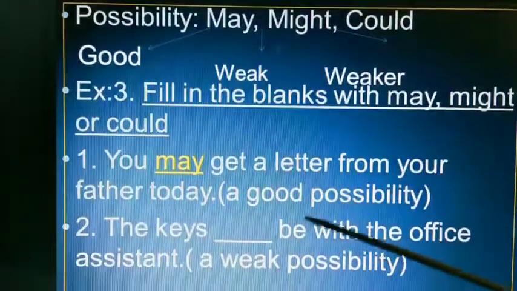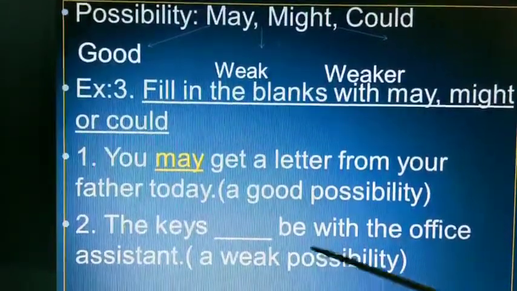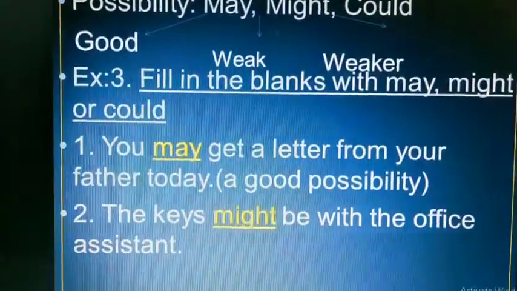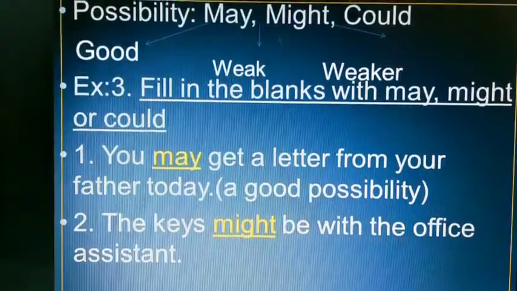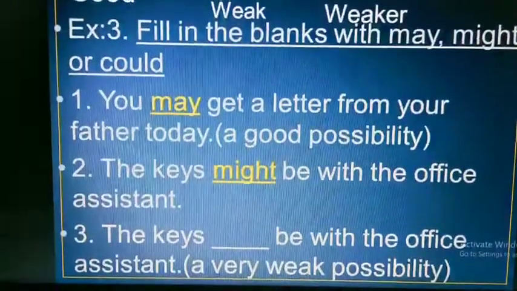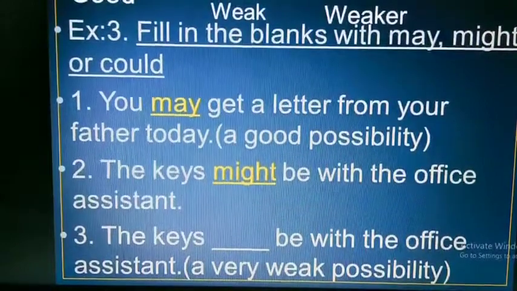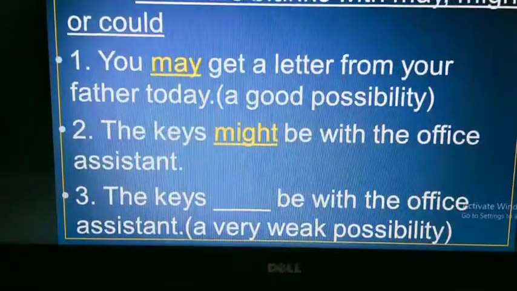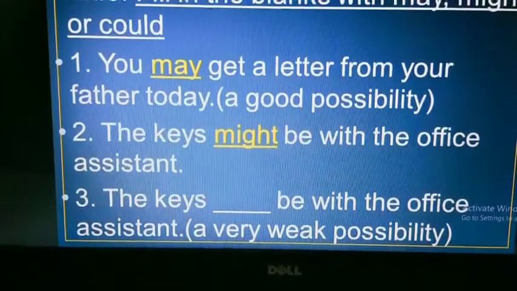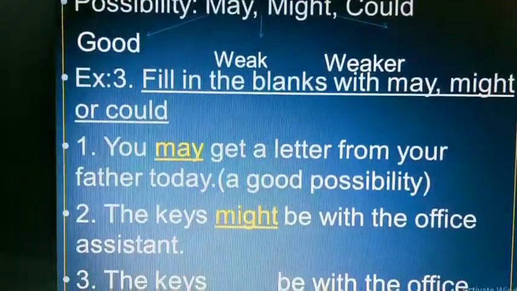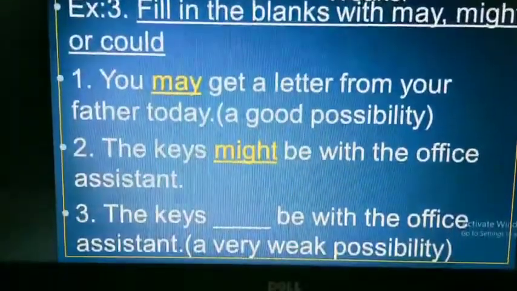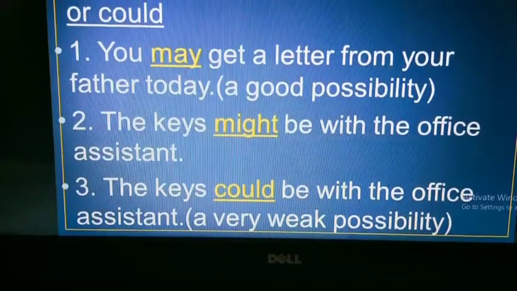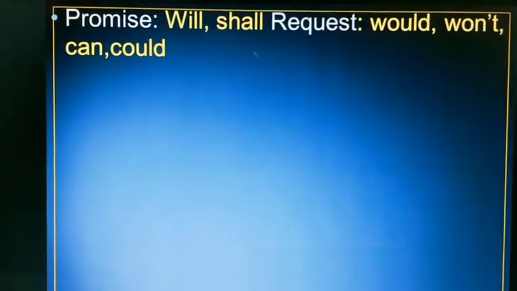Now next question: the keys dash be with the office assistant. A weak possibility. Weak possibility means might. The keys might be with the office assistant. Now third one: the keys dash be with the office assistant. A very weak possibility. That means there is very little possibility. There we will use could. See the answer: the keys could be with the office assistant.